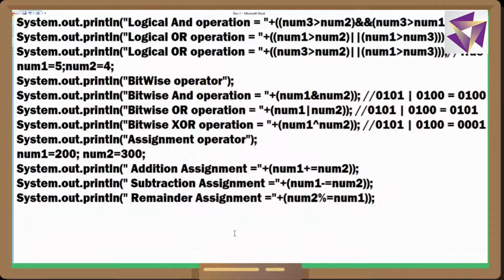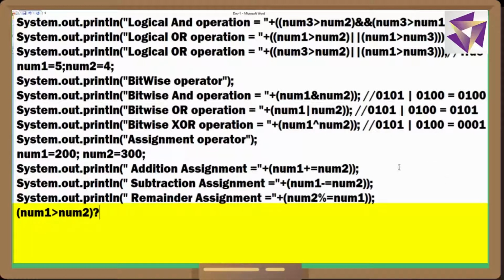Fine. Okay, now in this I'll write in brackets num1 greater than num2, question mark.